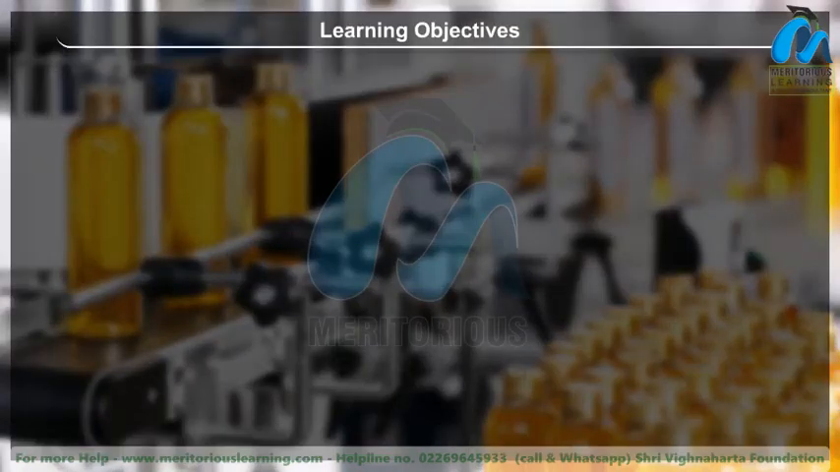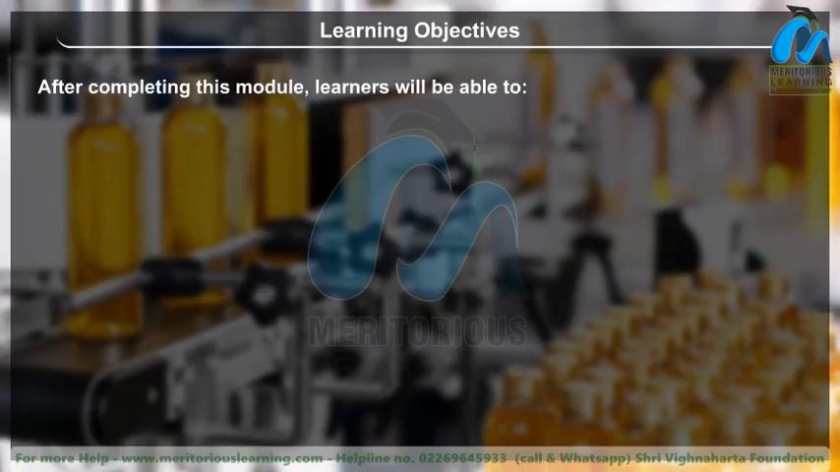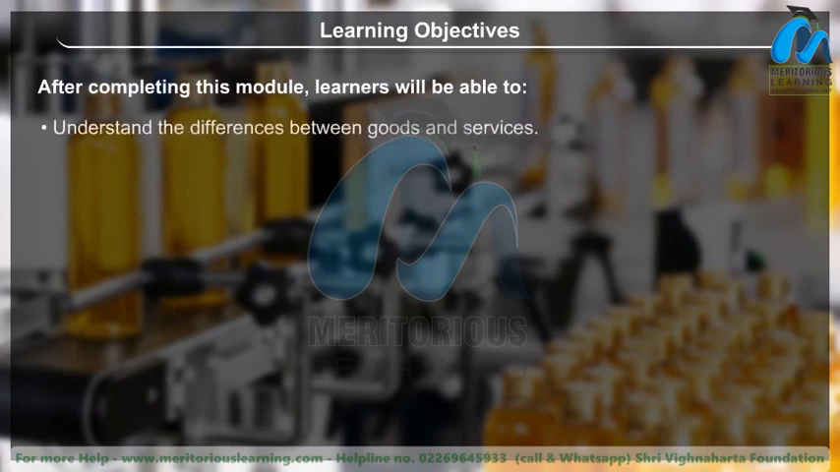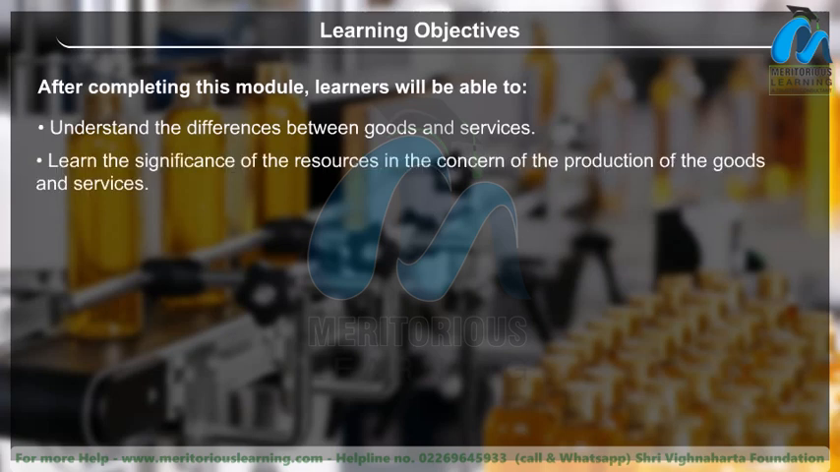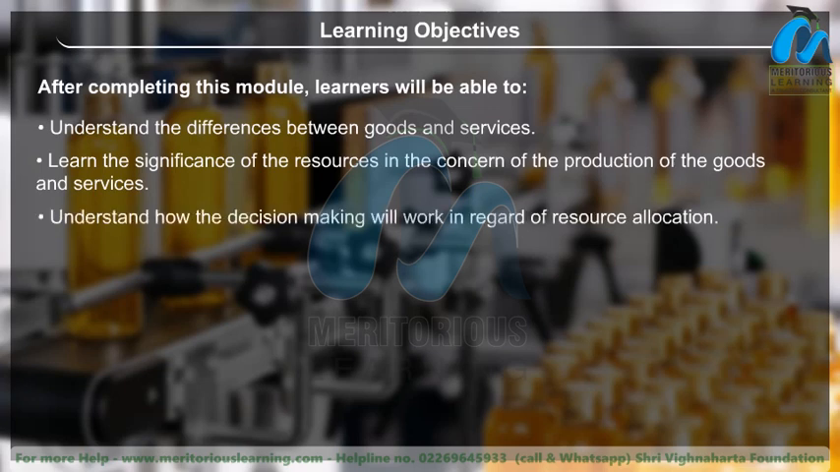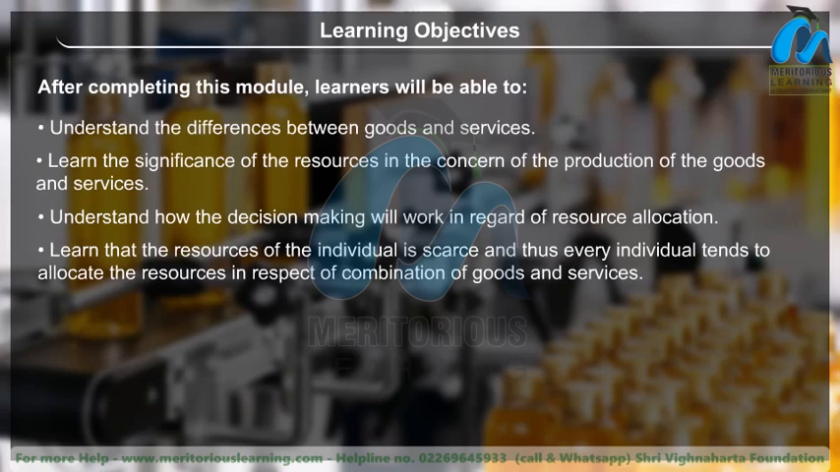Learning objectives. After completing this module, learners will be able to understand the differences between goods and services, learn the significance of the resources in the production of goods and services, understand how decision-making works in regard to resource allocation, and learn that the resources of the individual are scarce and thus every individual tends to allocate the resources in respect of a combination of goods and services.